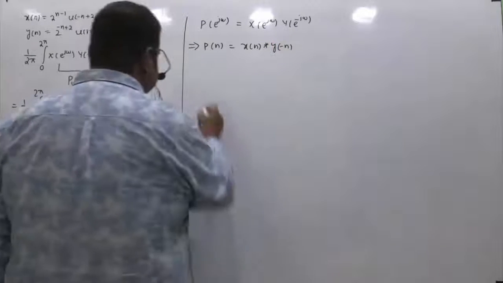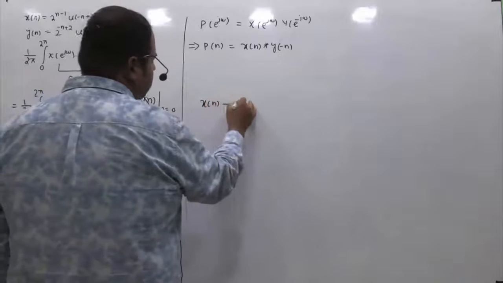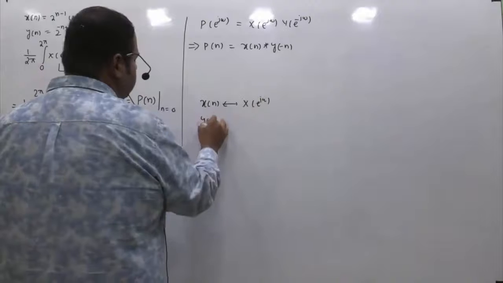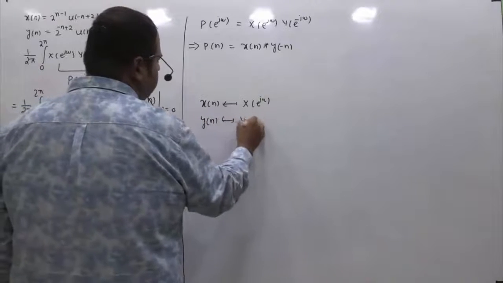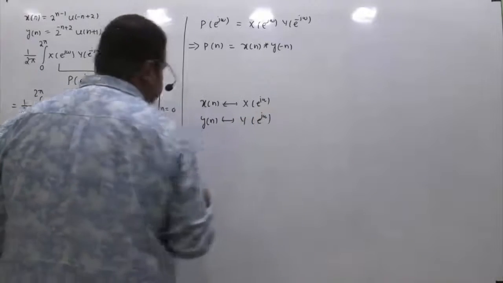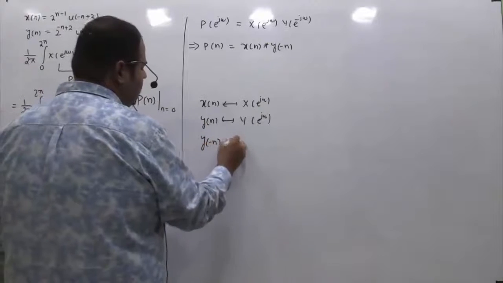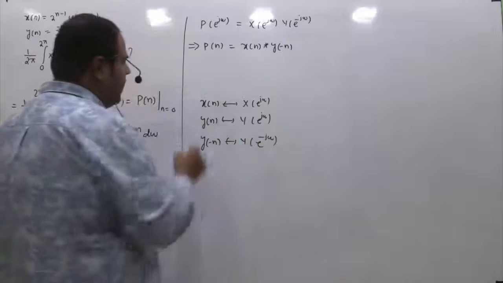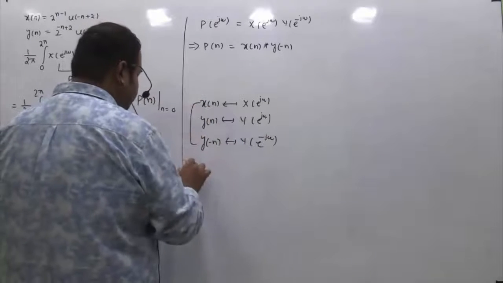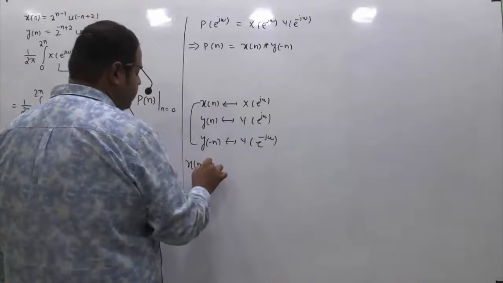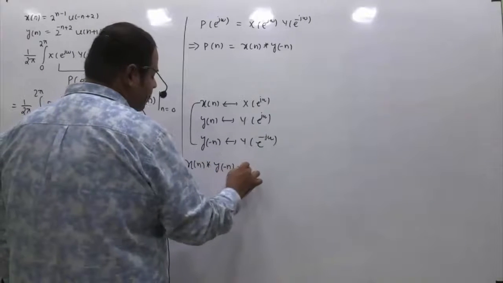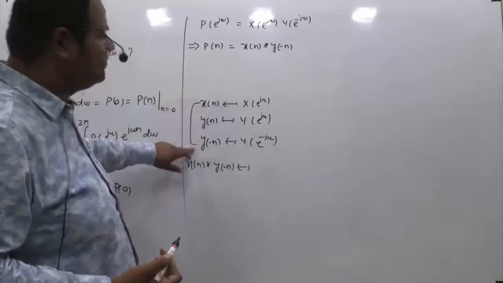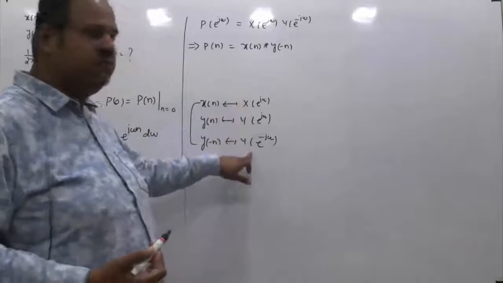How am I saying this? Because if x of n has DTFT X of e raised to power j omega, y of n will have DTFT Y of e raised to power j omega. y of minus n will have DTFT, by the reversal property, Y of e raised to power minus j omega. And you know the convolution property: if you do convolution in the time domain, say x of n convolved with y of n, in the frequency domain their corresponding spectra will multiply.